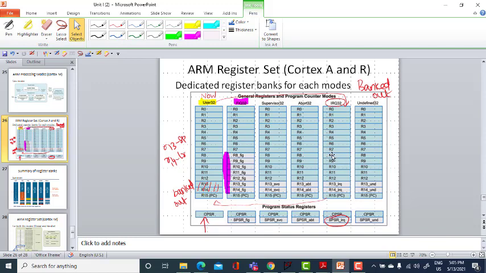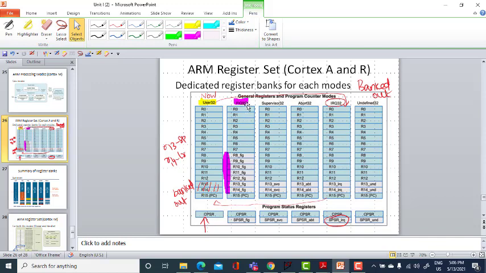It will handle the exception here and then return to the user mode again by restoring the status from the saved program status register, and then it will start executing from the point where we left off when the exception came. So this is how your ARM register banks for the modes will operate. And one more we will see now is FIQ.